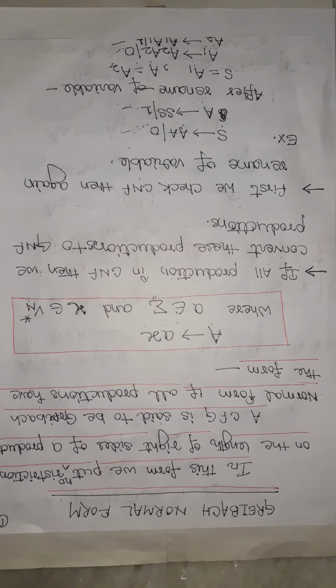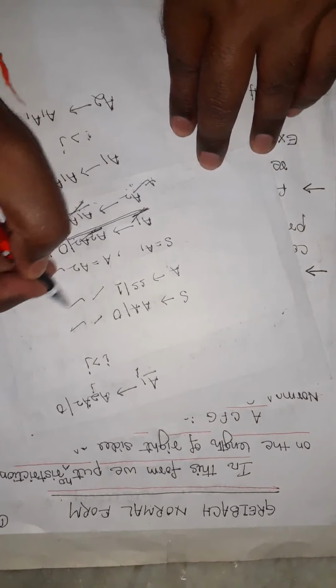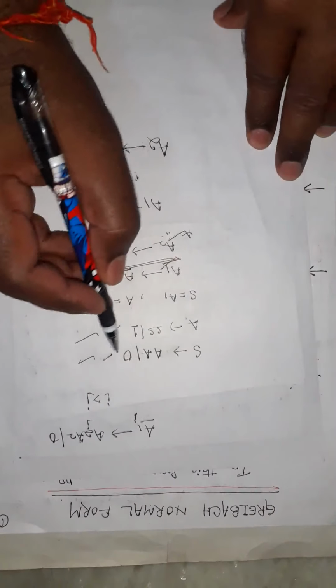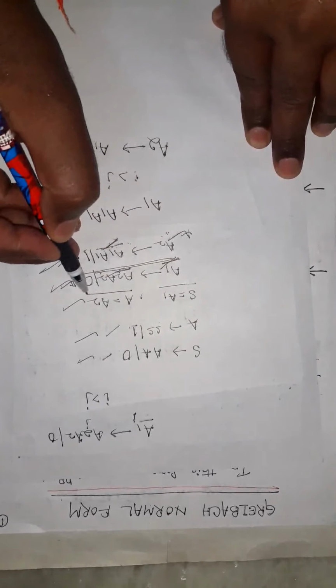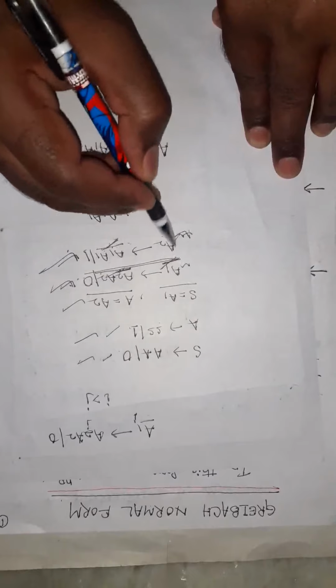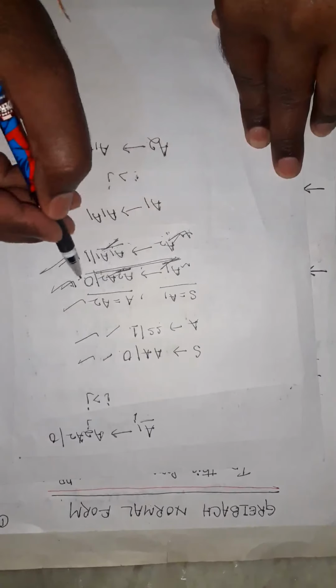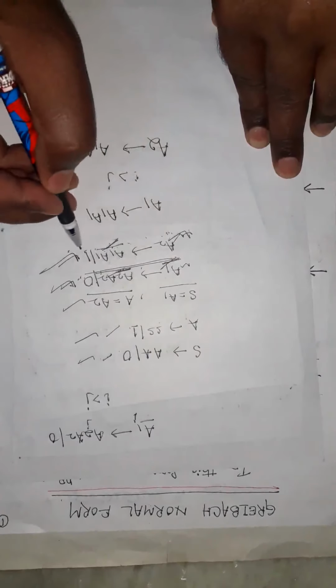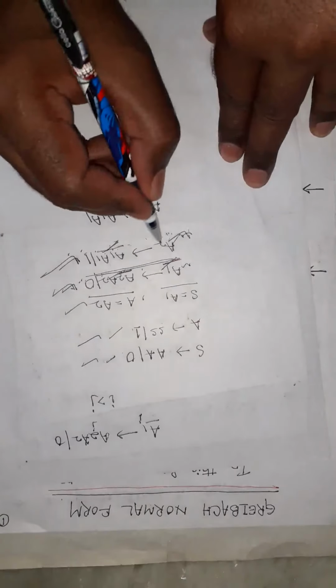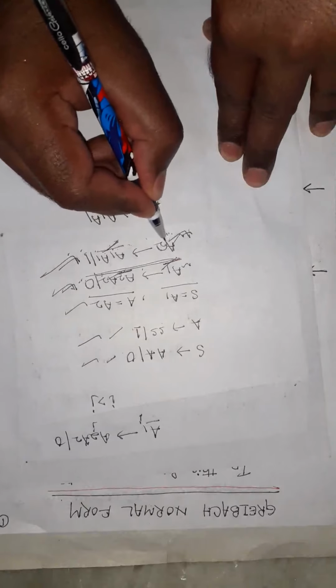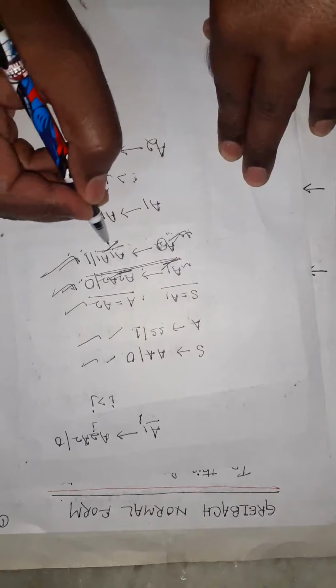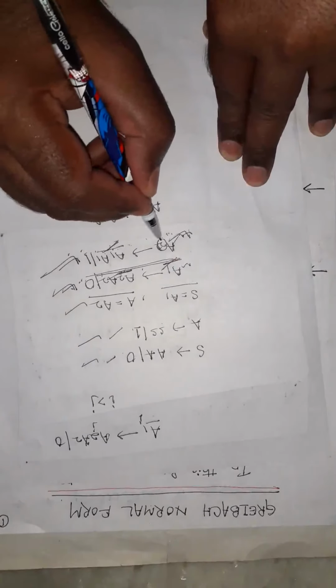For example, S derives AA, 0, SS, 1, with S equal to 1 and A equal to 2, then we find A1 is equal to A2A2 or 0, and A2 is equal to A1A1 or 1. My target is that the value of this side, suppose A2, then the other side, the right side, should be of a higher index.